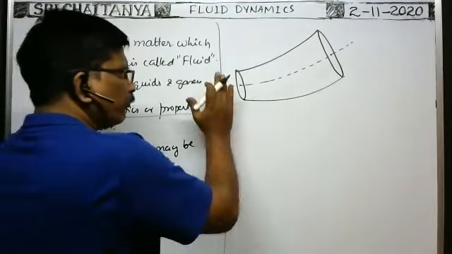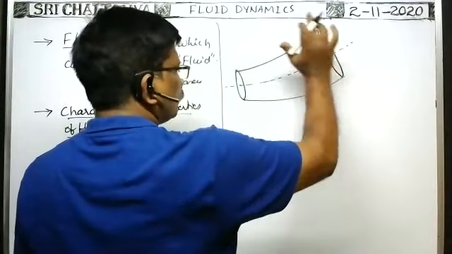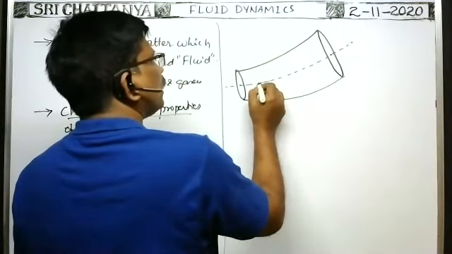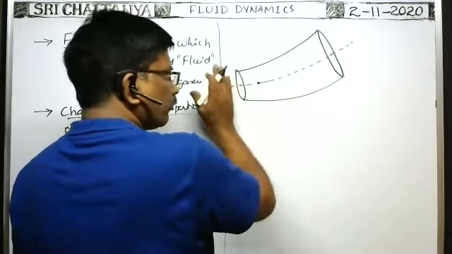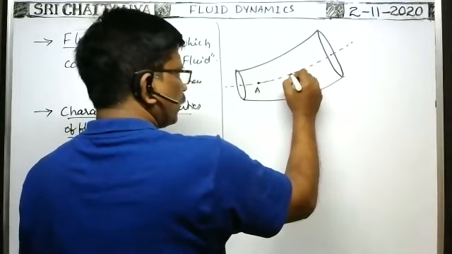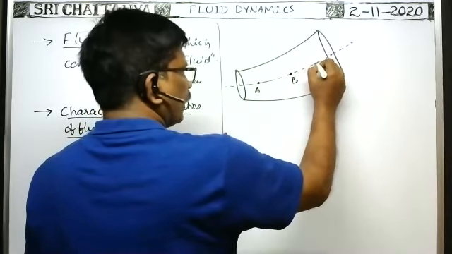Whenever the fluid is in motion in the tube, you consider different points in the fluid flow. At this point, at this point, like that.